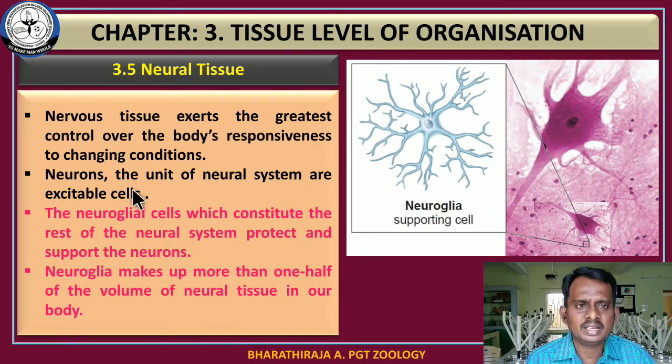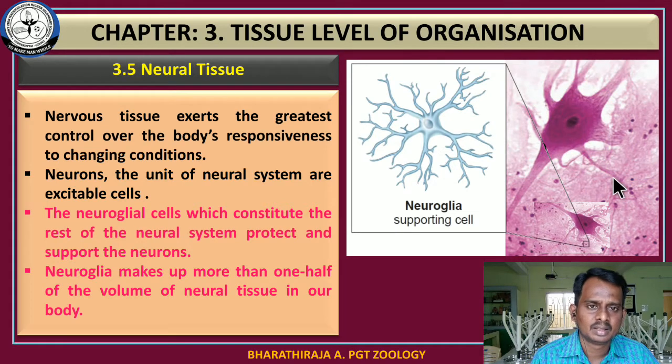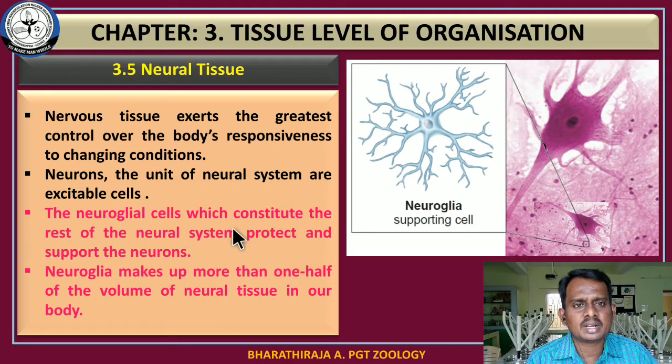Along with that, neuroglial cells are also present in the neural tissue. Along with the neuron, the supportive cells are also present in the neural tissue. The supportive cells are nothing but neuroglial cells. The neuroglial cells, which constitute the rest of the neural system, protect and support the neurons. What is their main function? They are responsible for the protection of the neuron and also for supporting the neurons. To support or protect the neuron, we need neuroglial cells.